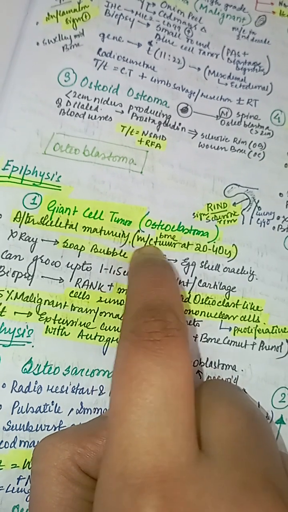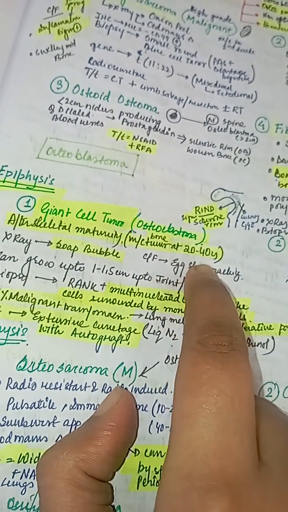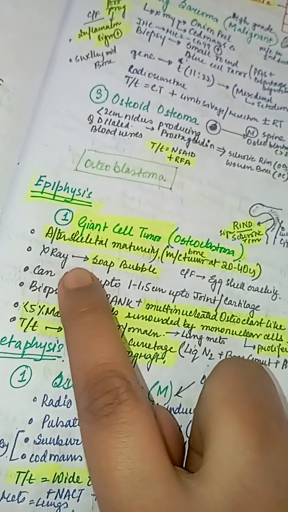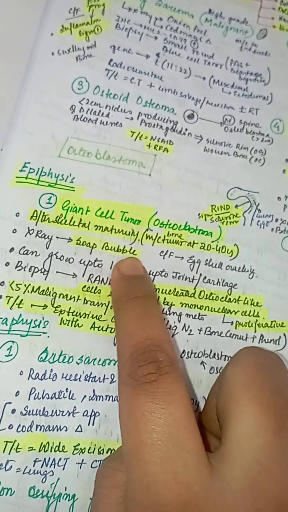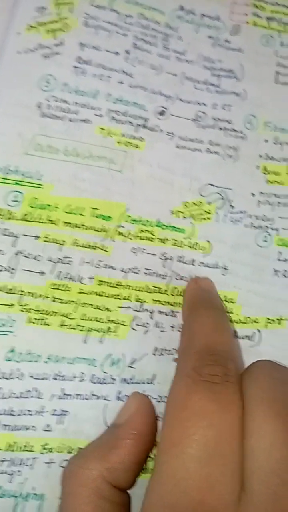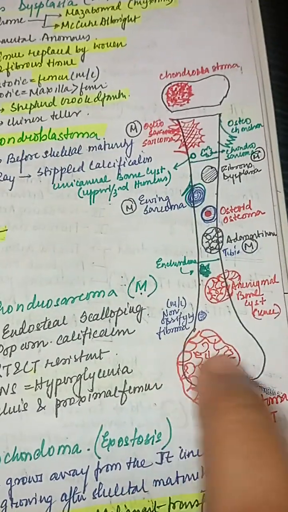Giant cell tumor. It is the most common bone tumor at 20 to 40 years. X-ray shows soap bubble appearance. Clinical feature is eggshell crackling.